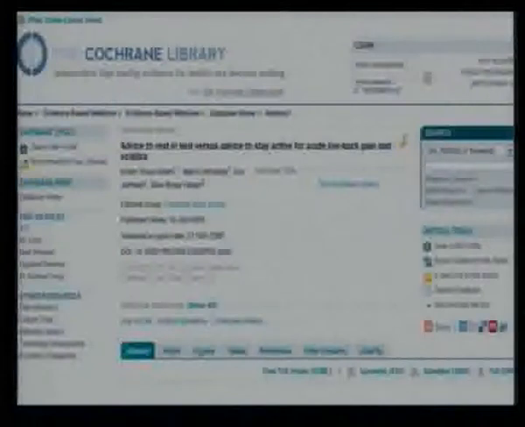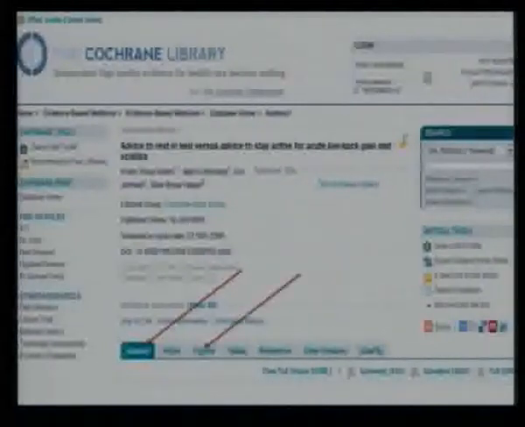If I click that one, the abstract will be a structured abstract where the conclusion will very clearly tell you, is it favoring rest, is it favoring staying active, or is it non-conclusive? So even the abstract alone tells you that, because you know the nature of the whole study, that it is done in a very thorough systematic way, that itself gives you an answer at the first level.